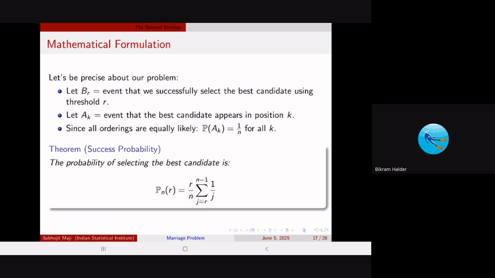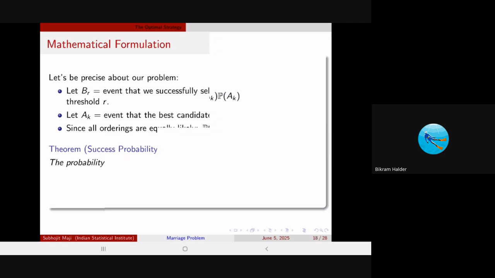Now I say that this is a theorem, that is the result for us. If there are n candidates and you have a threshold of R, then the probability of selecting the best candidate is R by n times the summation of j equal to R to n minus 1 of 1 by j, right?